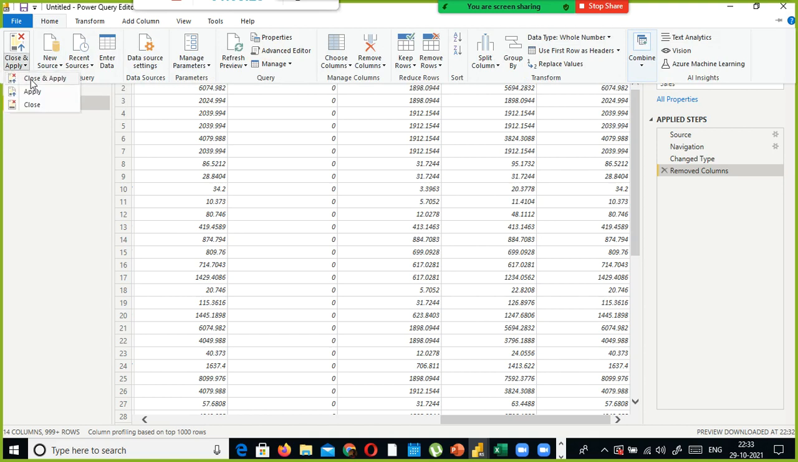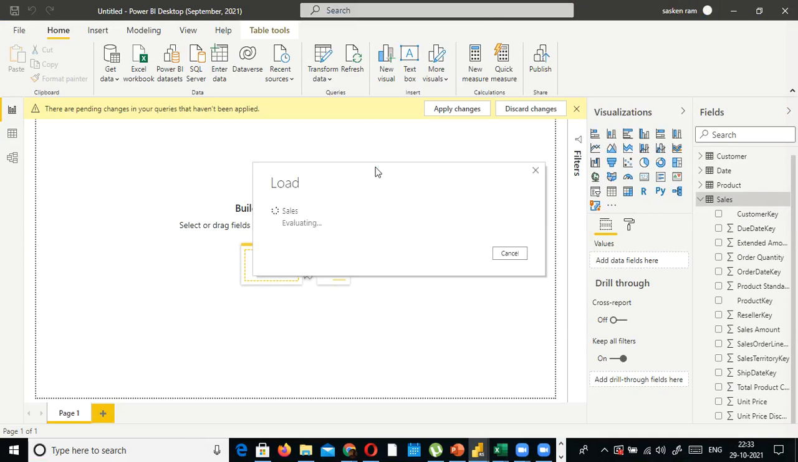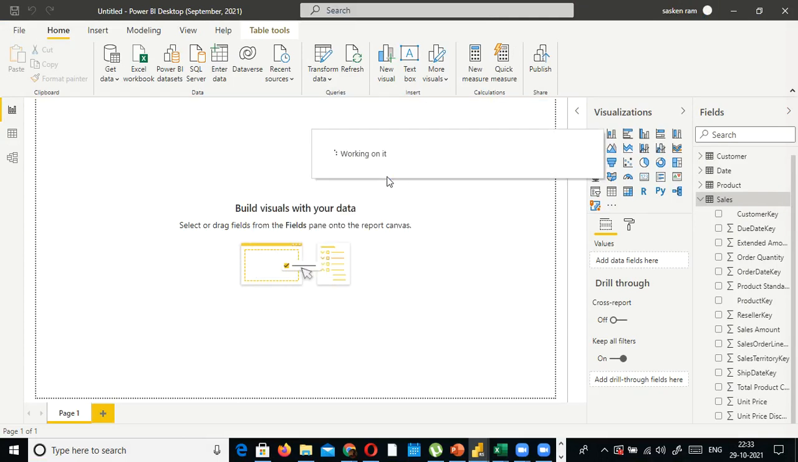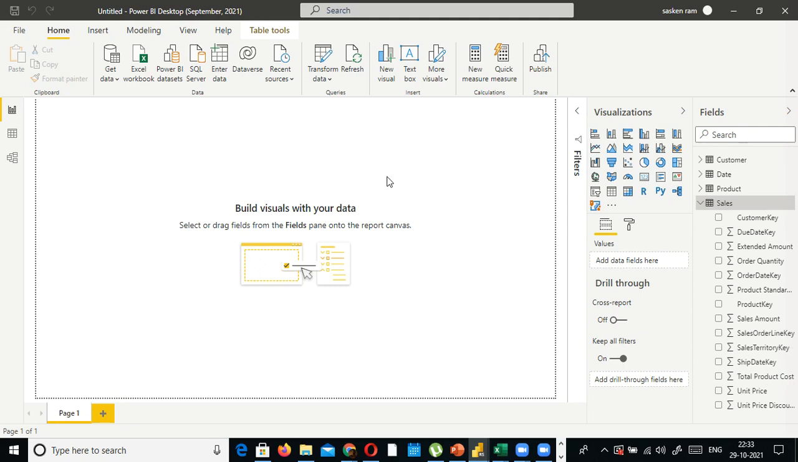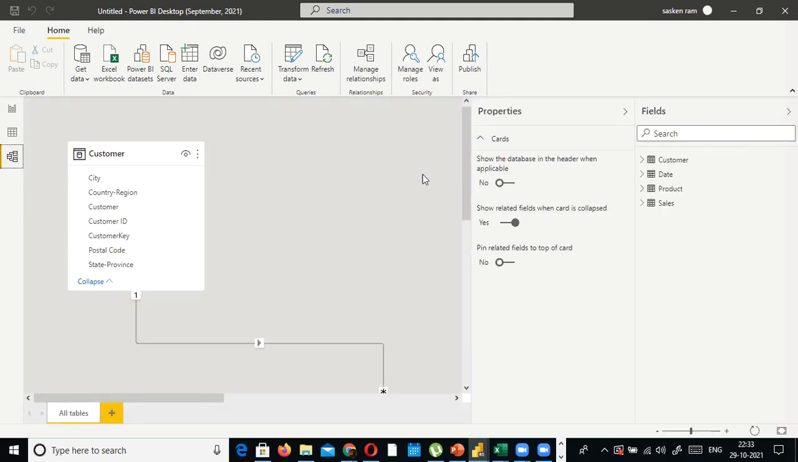Close and apply. I want to close this one because I'm not going to do any more transformation or any more changes. And also apply whatever changes I made, that should apply to my memory. The memory, all this data gets stored, right? That specific column, whatever I removed, that one will get removed. It got removed.